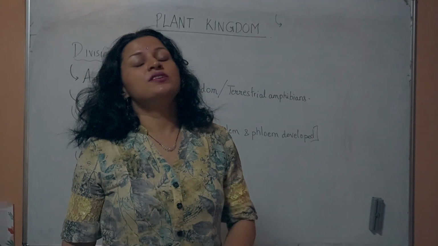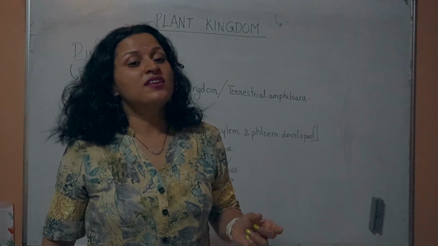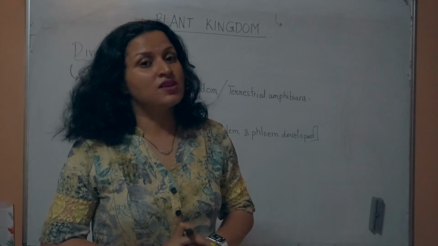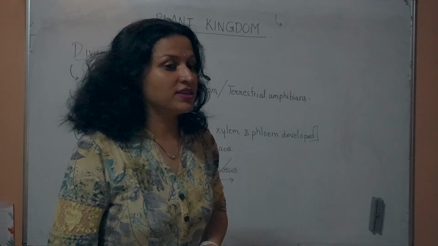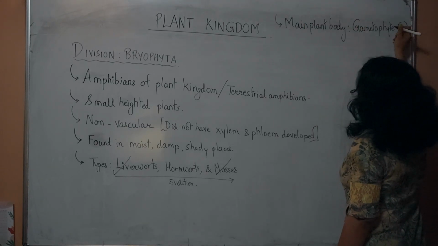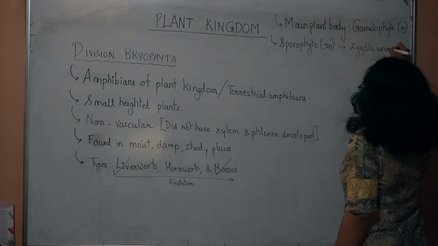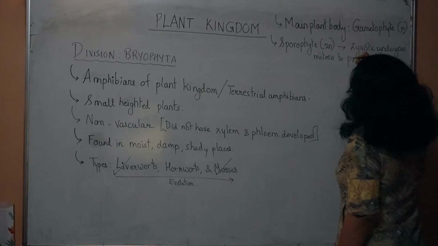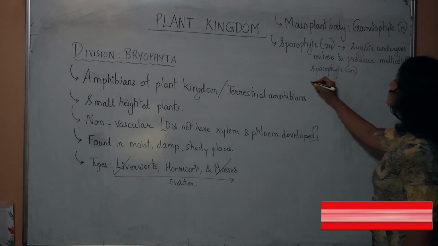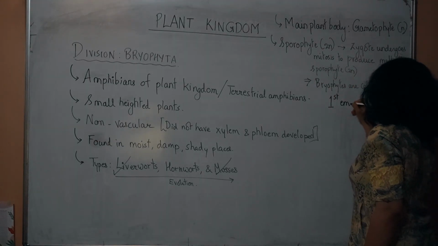Okay, the main plant body is still the gametophyte in case of the Bryophytes. The sporophyte has attained considerable size, however, it is still mounted onto the gametophyte for its survival. The main plant body is the gametophyte, which is the haploid generation, and the sporophyte is the zygote that undergoes mitosis to produce a multicellular sporophyte, which will be 2n. Therefore, Bryophytes are called the first embryophytes.